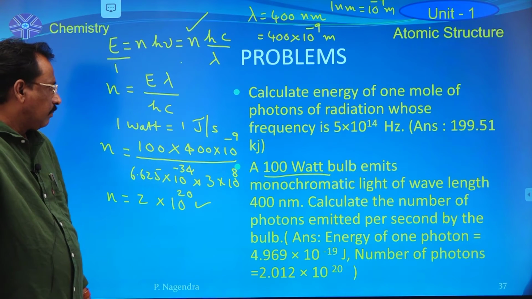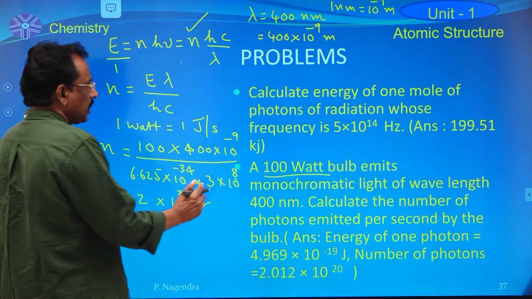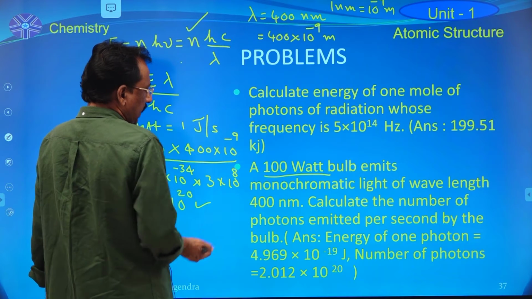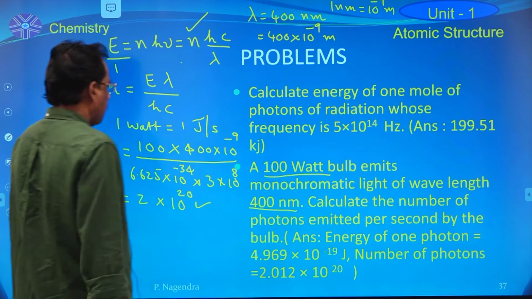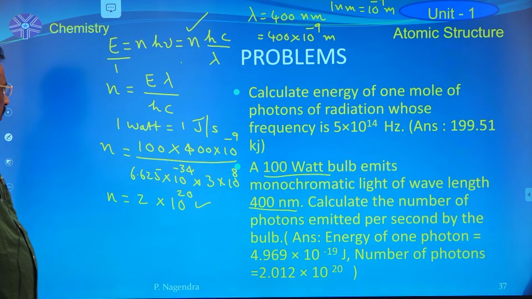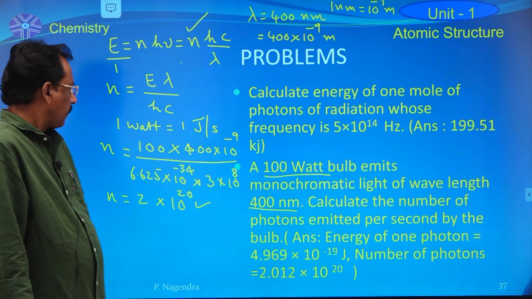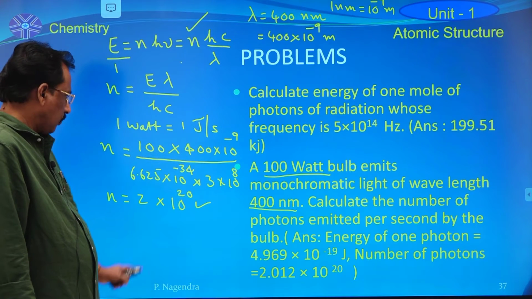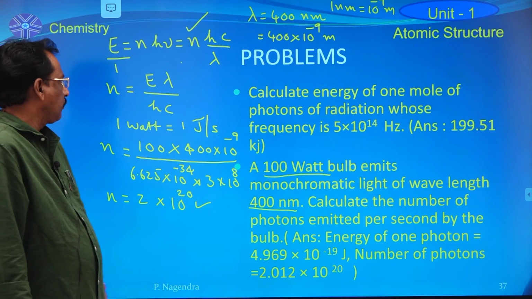If that bulb emits light whose wavelength is 400 nanometers, the number of photons from this 100 watt bulb is approximately 2 into 10 power 20 photons.